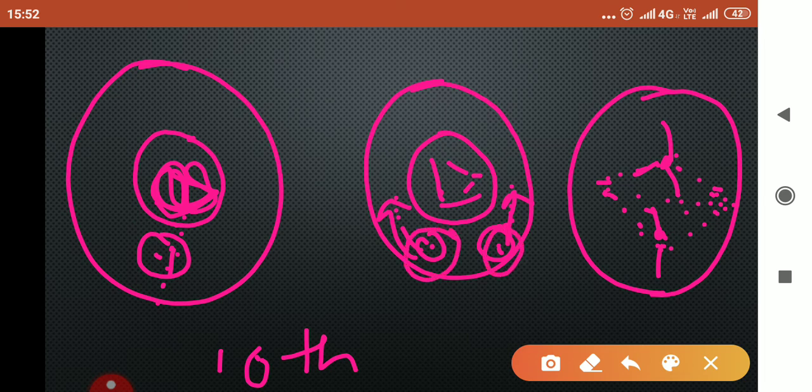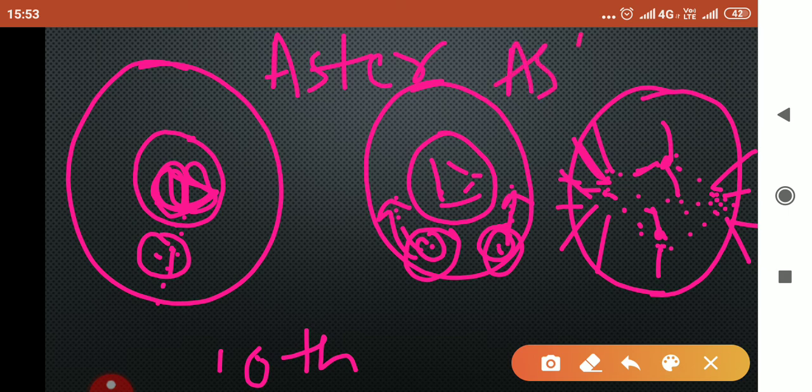So children, one more term you came across in the book was aster. Now in animal cell, when centrioles come at the poles, they spread the spindle fibers in the shape of a star. Aster means star. That's why it is called aster formation, and the division is called astral division.